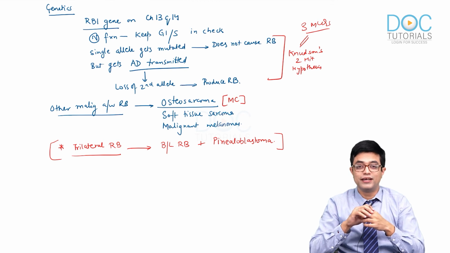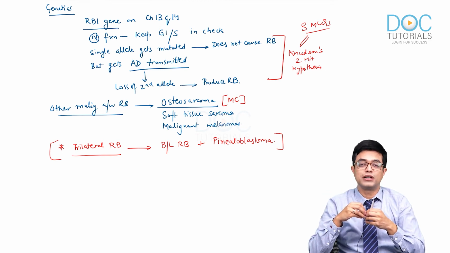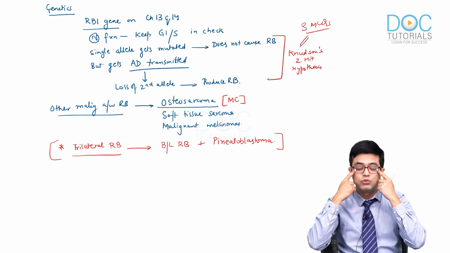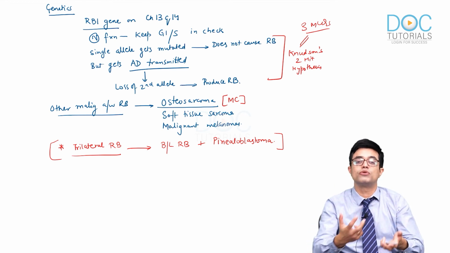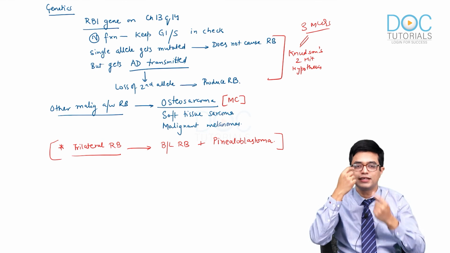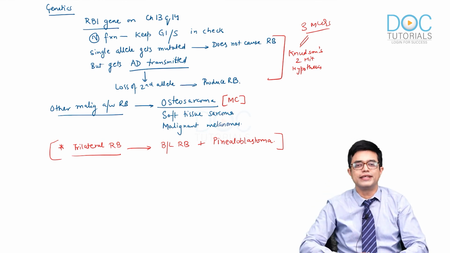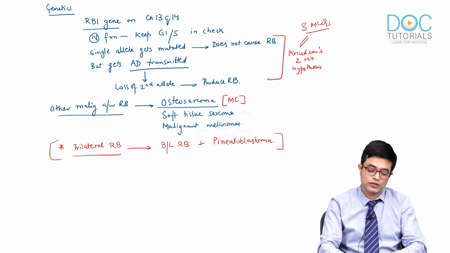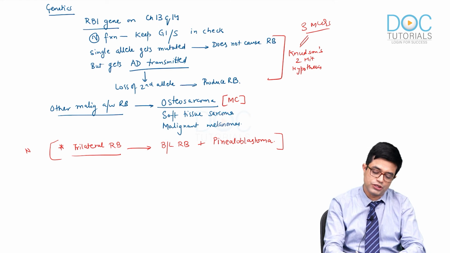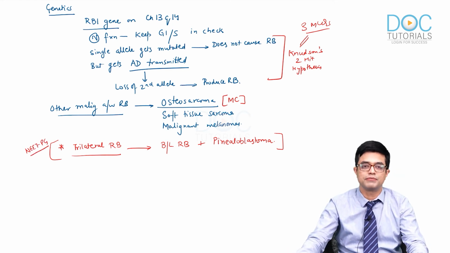Keeping this in mind, when pinealoblastoma occurs with both eyes having retinoblastoma, it is called trilateral retinoblastoma. Two tumors in the visible eyes, one tumor in the closed eye in the center. So this is mythology for you, but pinealoblastoma comprising trilateral retinoblastoma is your NEET PG question. This is again important for your exams.